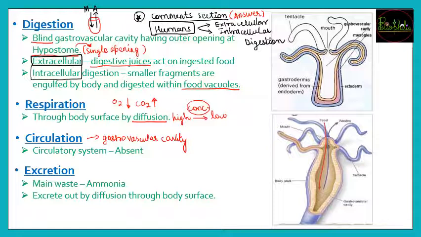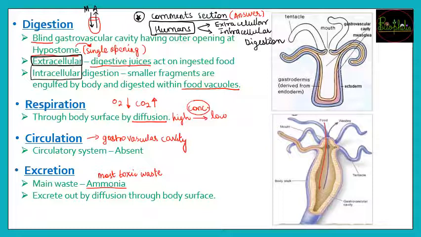Then about excretion, the main waste: since they are aquatic organisms and they can afford to have a lot of water to excrete the most toxic waste, that is ammonia. So which is the most toxic waste? It is ammonia, and it requires the most amount of water to get rid of it. So ammonia is the main waste that these organisms are going to excrete.